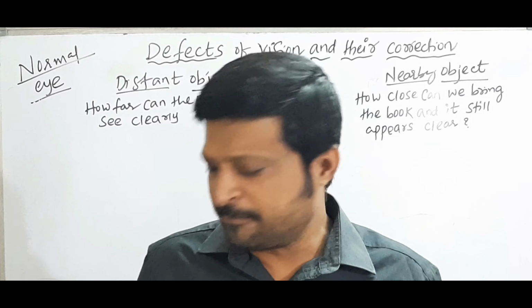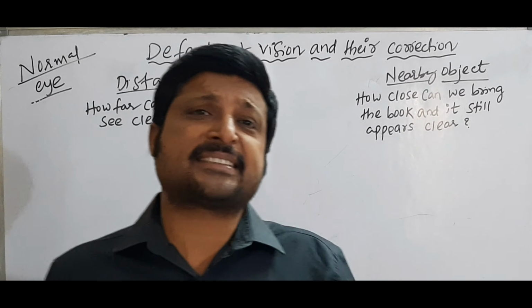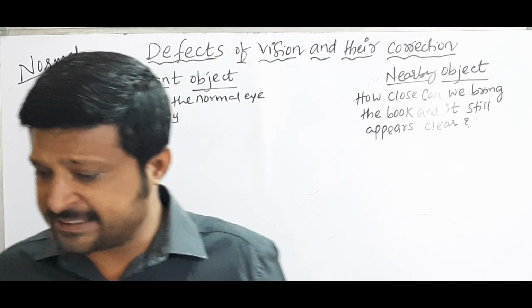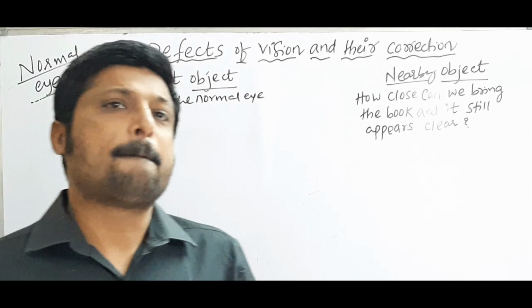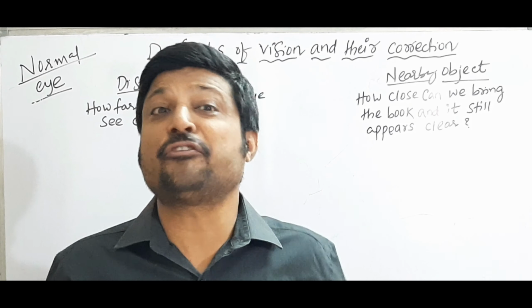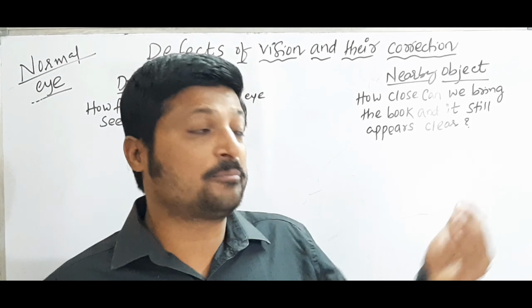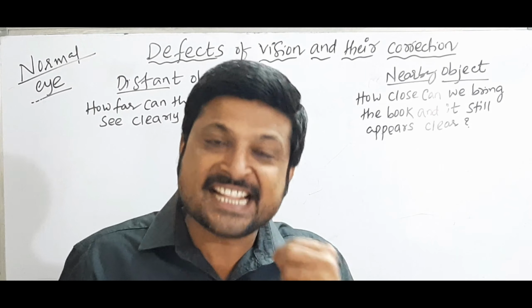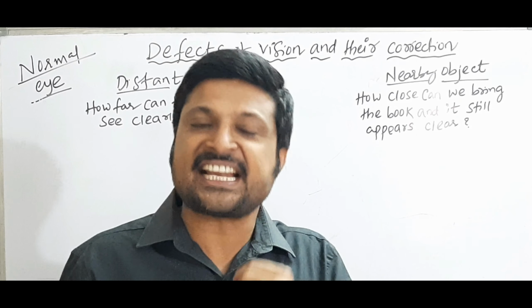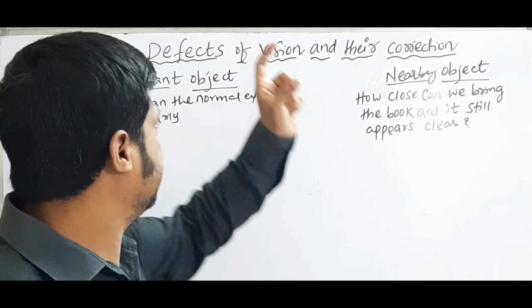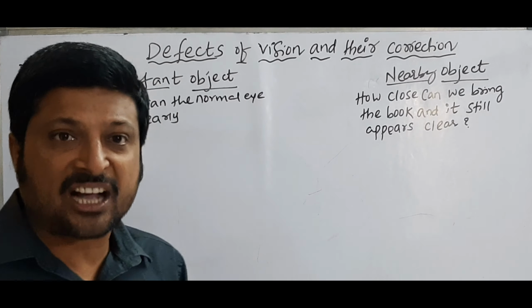Sometimes a person gradually loses the accommodation property. Then the eye cannot focus the image of an object on the retina properly, and the vision becomes blurred. Those defects we call defects of vision.